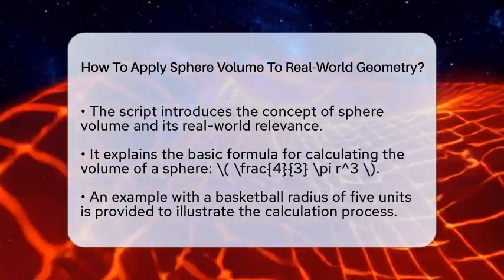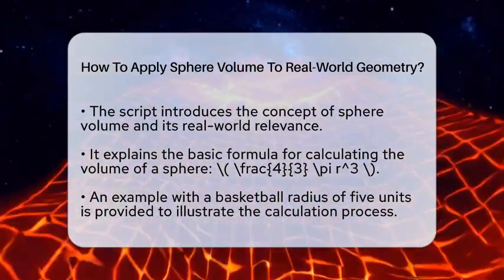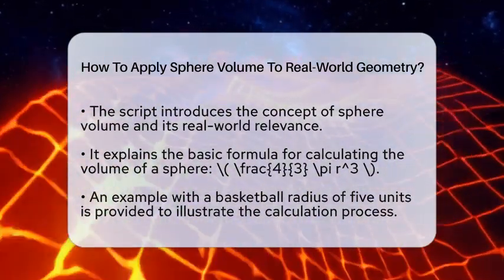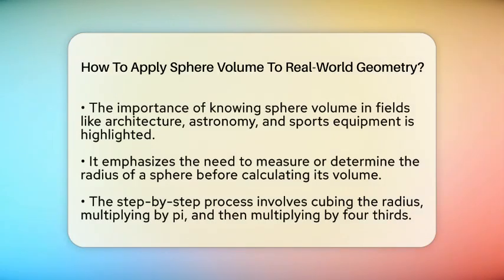For example, if a basketball has a radius of 5 units, you cube 5 to get 125, multiply that by pi, which is about 3.14159, and then multiply by 4 thirds. The result is roughly 523.6 cubic units.